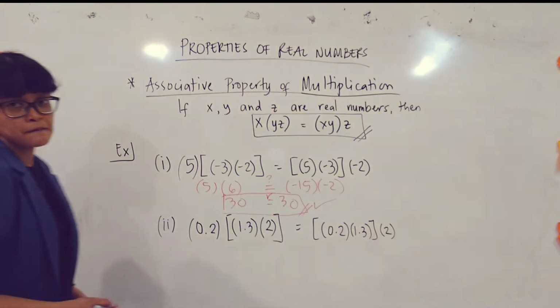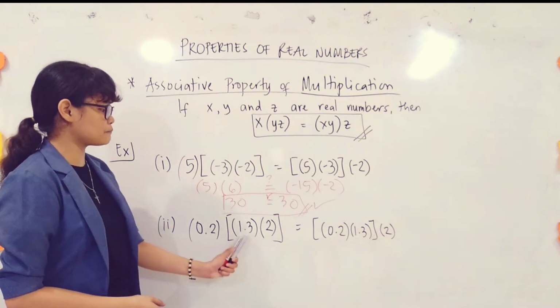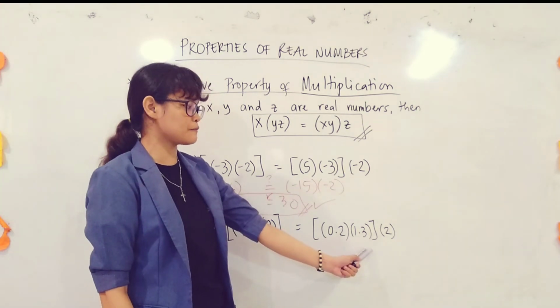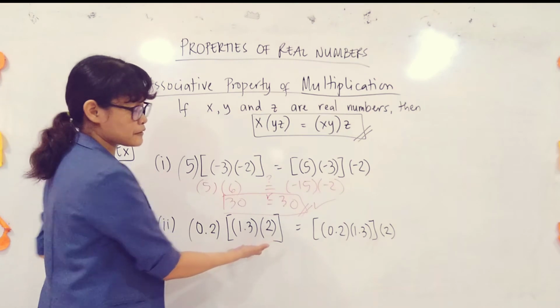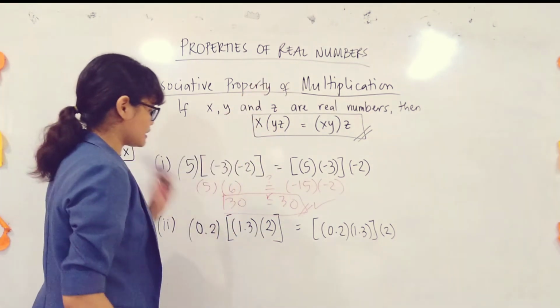Next, let's proceed to the next example right away. So you have 0.2 times 1.3 times 2. Again, change of order. So 0.2 times 1.3 times 2. So tingnan natin yung product. Okay? Real numbers pa rin yan. Decimal na sa ano pa rin yan. Rational numbers. So under pa rin yan sa real numbers.